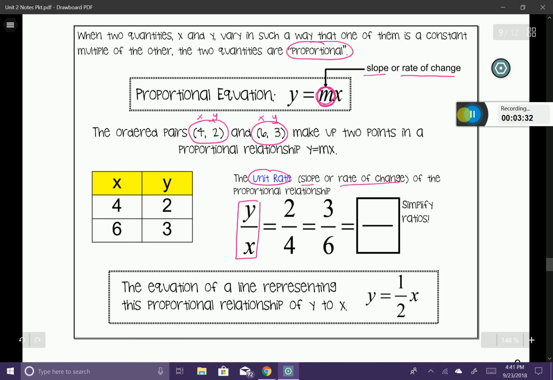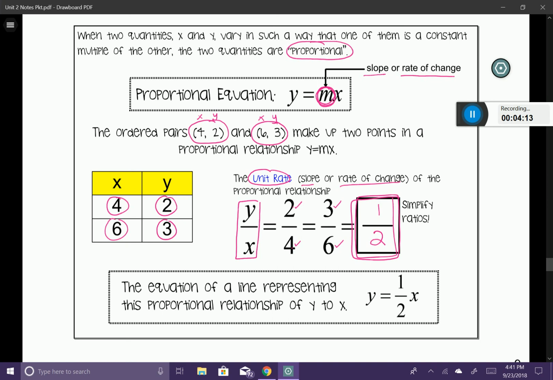When I divide y by x, in this example, you can see that my y divided by x would be 2 divided by 4. Do you see my 2 and my 4? I also have my 3 divided by 6. If I were to simplify these ratios, they would simplify down to 1/2. This right here in this box is called my slope. It is called my rate of change. It is called my unit rate. They all mean the same thing, and they represent the m in the proportional equation y equals mx.